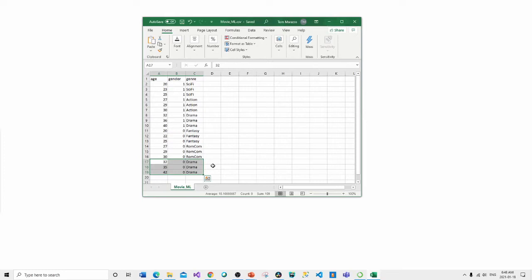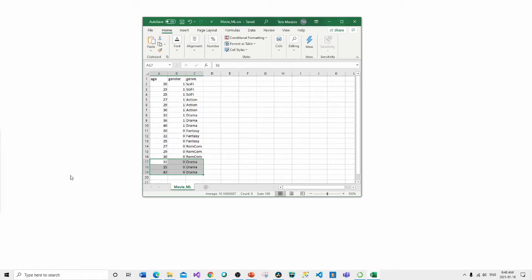Clearly these are just outrageous generalizations, and please don't send me hate mail. They're just an example set of data, that's all they are. I have gone into Excel and saved this as a CSV, called movie machine learning.csv.